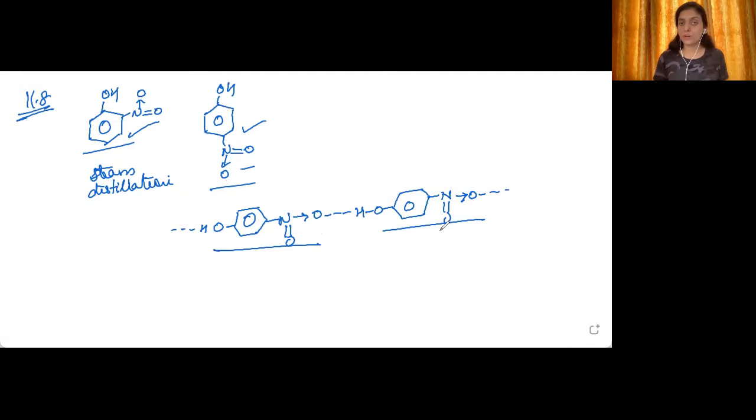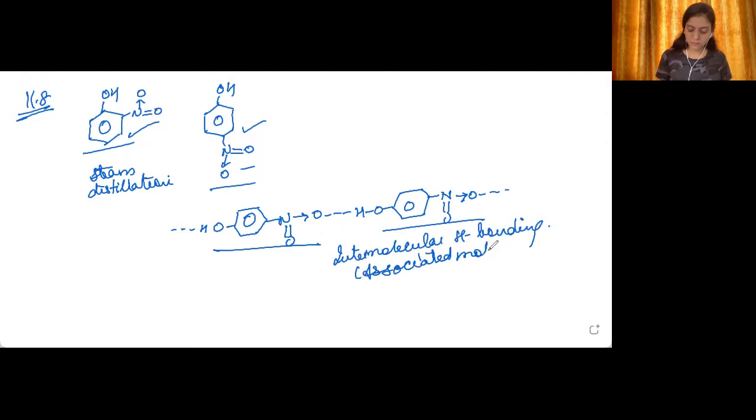This is the other molecule of para nitrophenol. Because of intermolecular hydrogen bonding, these molecules will exist in the form of associated molecules. If they are associated molecules, it will be difficult to separate them. This means the boiling point of para nitrophenol will be higher than that of ortho nitrophenol.